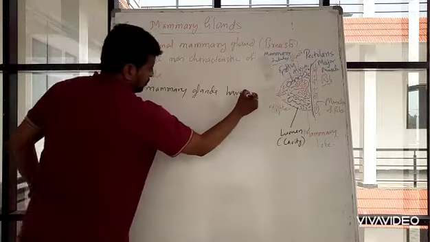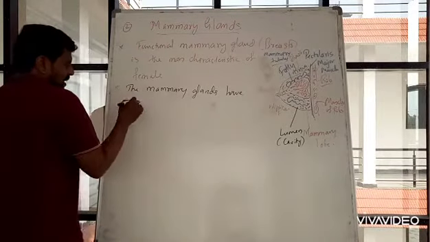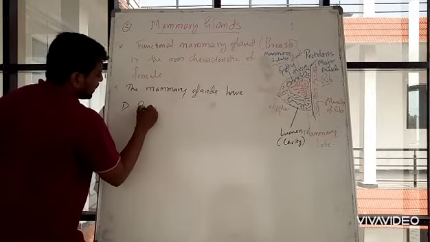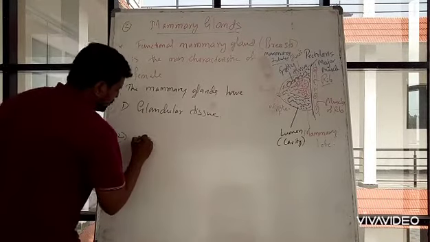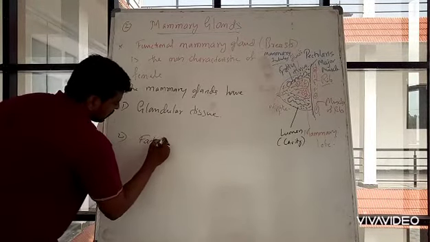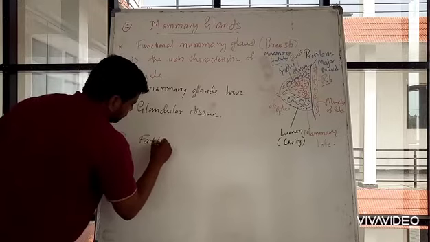I will write directly: two kinds of tissue. One is glandular tissue, and the second one is fatty tissue, fat producing cells or fatty tissue.